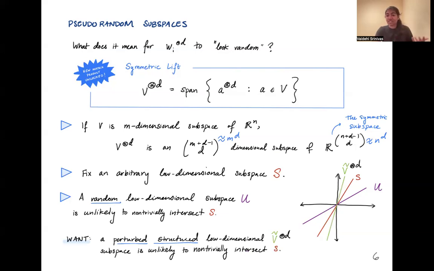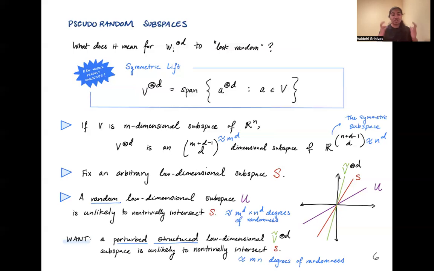Now, the interesting thing about a statement like this is that a random low-dimensional subspace in an n^d-ish dimensional space is going to have m^d times n^d degrees of randomness, approximately. Whereas this structured low-dimensional subspace that I'm describing, all of the randomness is within V tilde, which is just an m times n dimensional space. And so this only has m times n degrees of randomness.